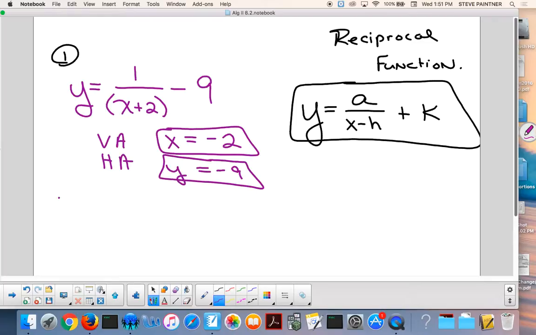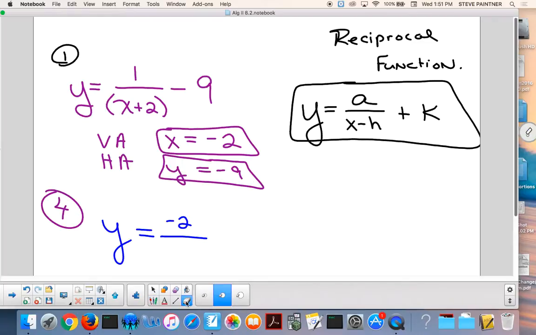Number 4. Okay, Adrian, what'd you write? y equals negative 2, 1 over x plus 1. Okay, I'm trying to see what you said. Negative 2, then what'd you say? I wrote negative 2, and then next to that a fraction that's 1 over x plus 1, and outside of that, I had plus 8.